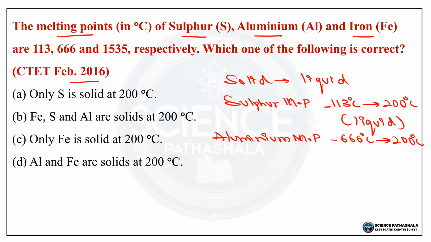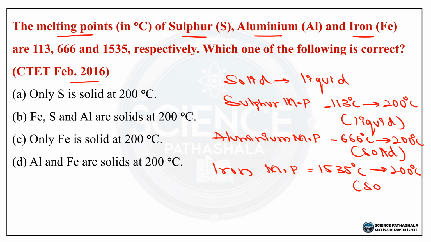So here, aluminium is still solid because it melts at 660 degrees Celsius. Okay, so iron: the melting point of iron is 1535 degrees Celsius. So still it is solid.